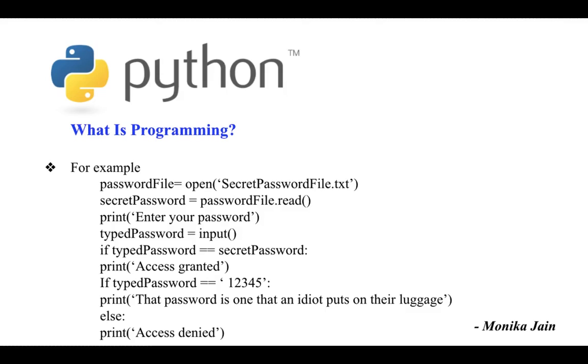First, the secret password file.txt is opened and the secret password in it is read. Then the user is prompted to input a password. These two passwords are compared. If they are the same, the program prints access granted to the screen. Next, the program checks to see whether the password is 12345 and hints that this choice might not be the best for a password. If the passwords are not the same, the program prints access denied to the screen.